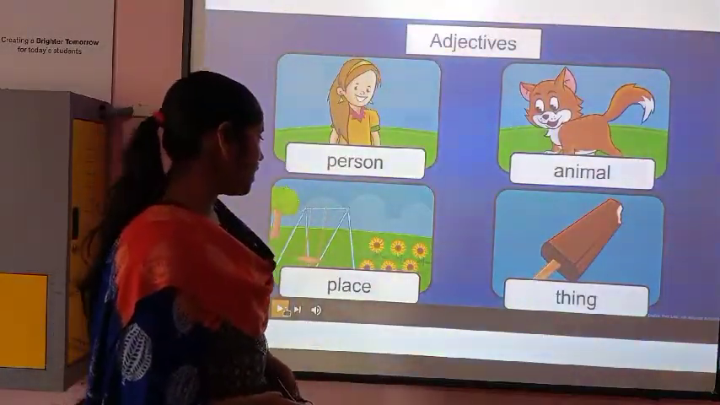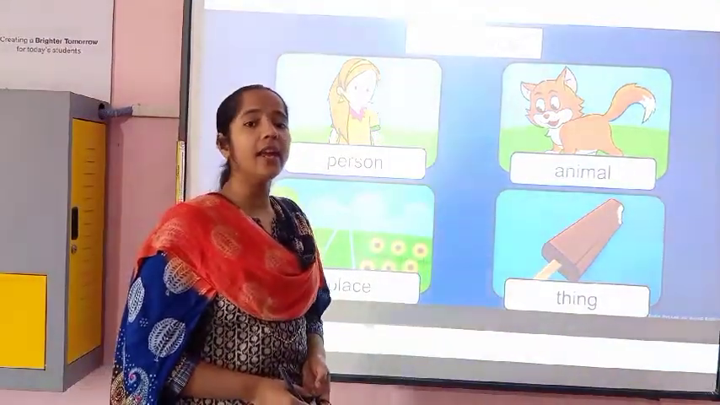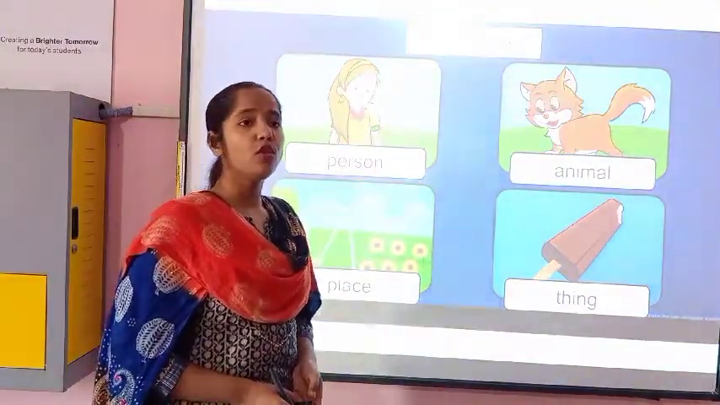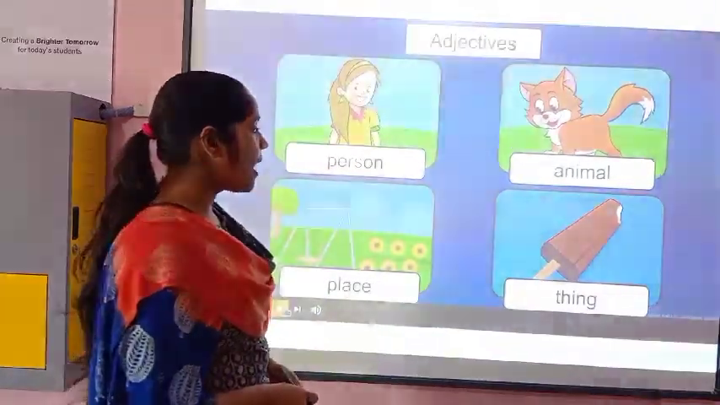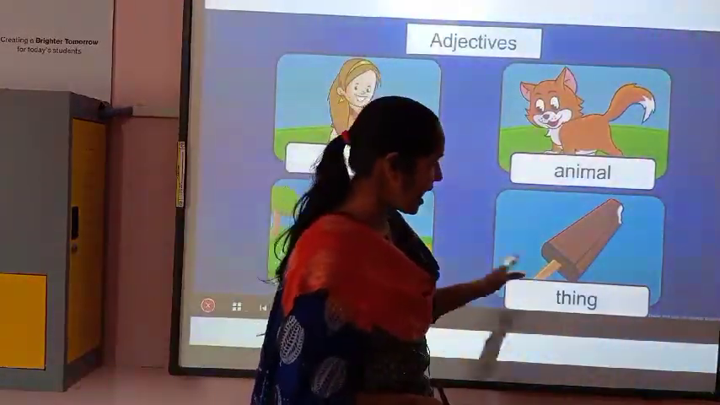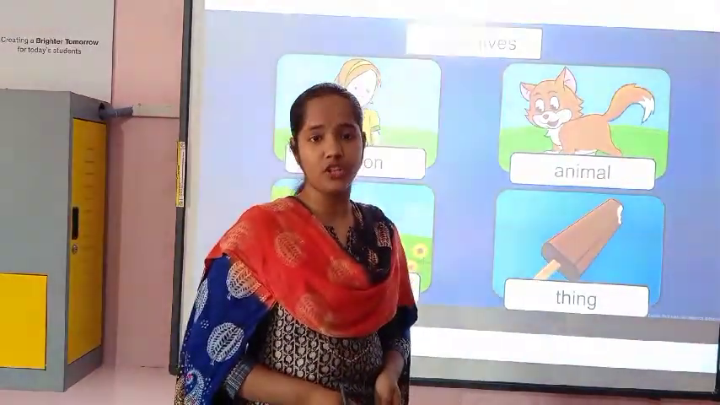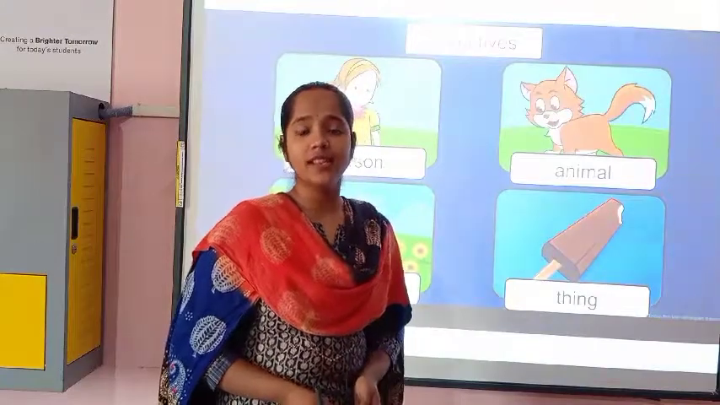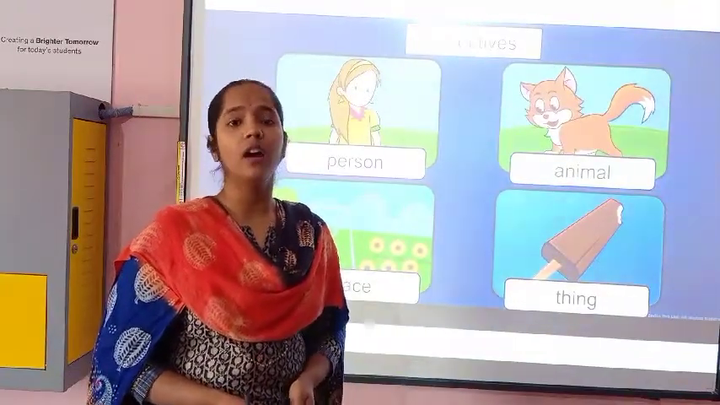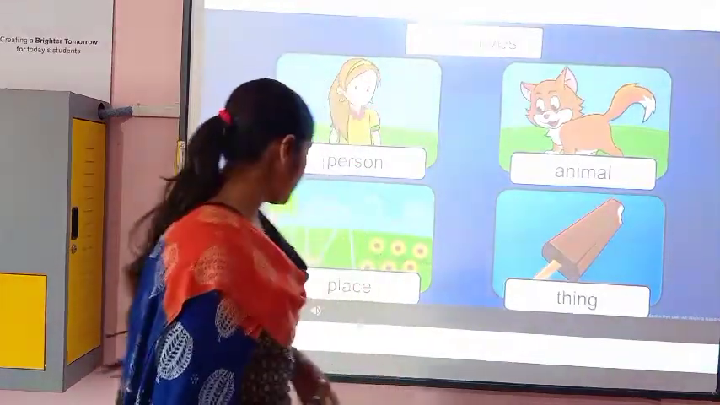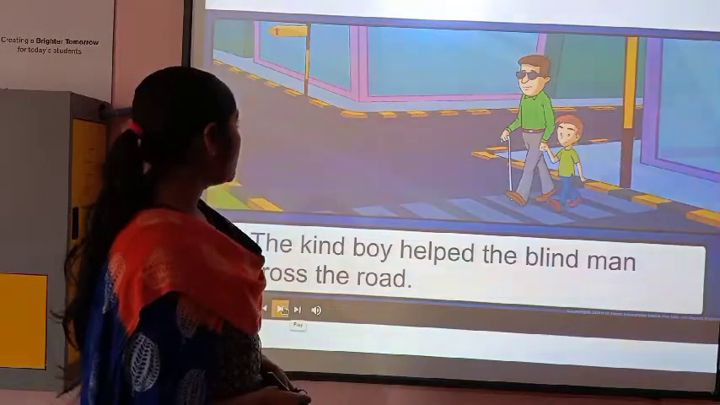So place. If I am saying garden, this garden is very big. Big is the adjective. Now thing, if it is ice cream, so the taste of the ice cream is very delicious. So delicious is describing the ice cream, so it will be an adjective. Okay, now move to the second one.